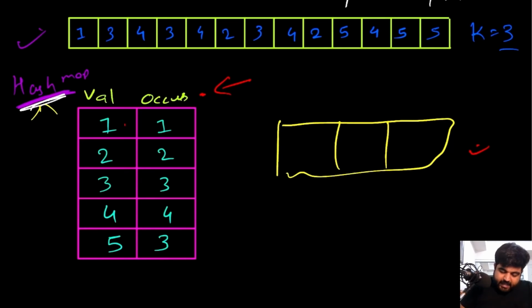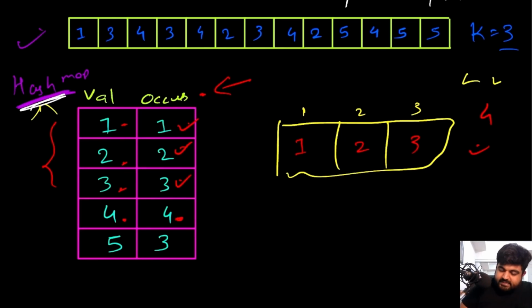So first we add the value number 1 over here because we don't have anything. Now we add value number 2 over here because we still have room and 2 has 2 occurrences. Then we add value number 3 because 3 has 3 occurrences. And remember, we are using the occurrence to add the value, not the actual distinct value. This is the key part. Now we have value number 4. 4 actually has 4 occurrences. So far, if you remember, 1 had 1 occurrence, 2 had 2, and 3 had 3 occurrences. Now we have a value 4 that has 4 occurrences, which means it has greater occurrences.